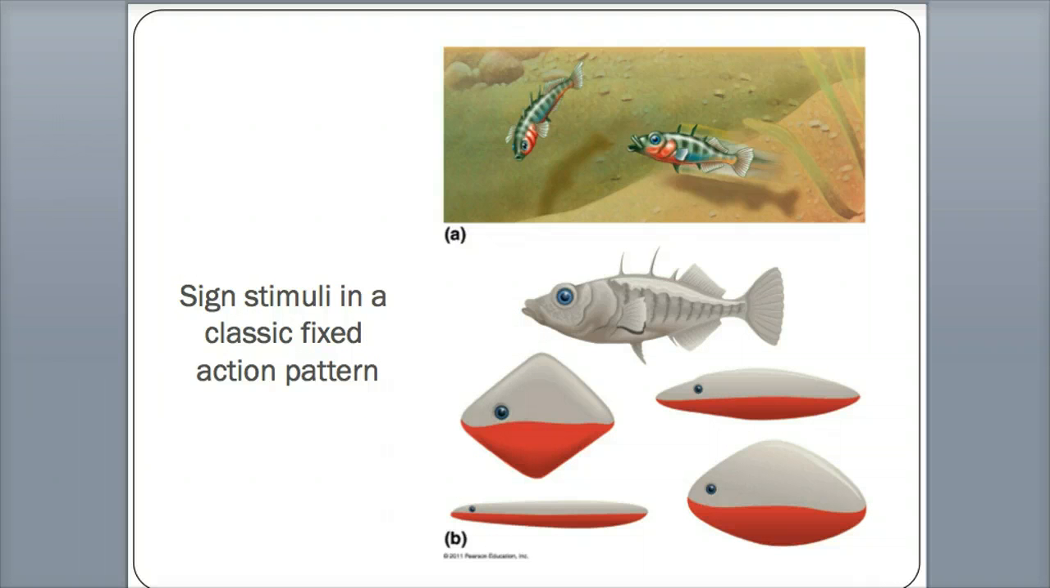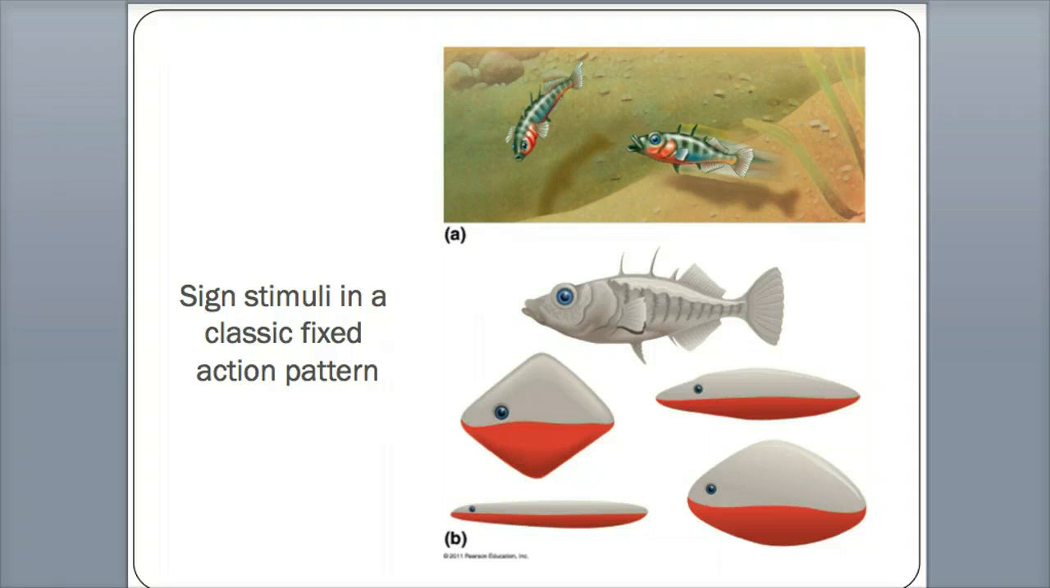So again, with the stickleback example, talking about the ultimate causes of things. So there are different types of fish. Can you see letter B in this picture? You'll see there are 4 different types of body shapes and different types of species that have this red belly, and the one at the top doesn't.